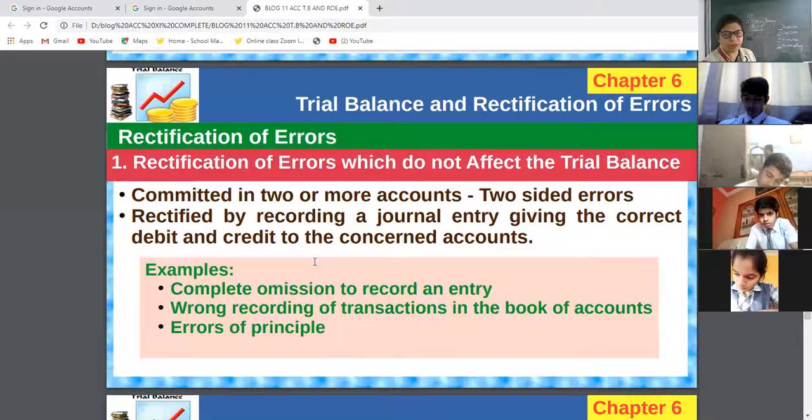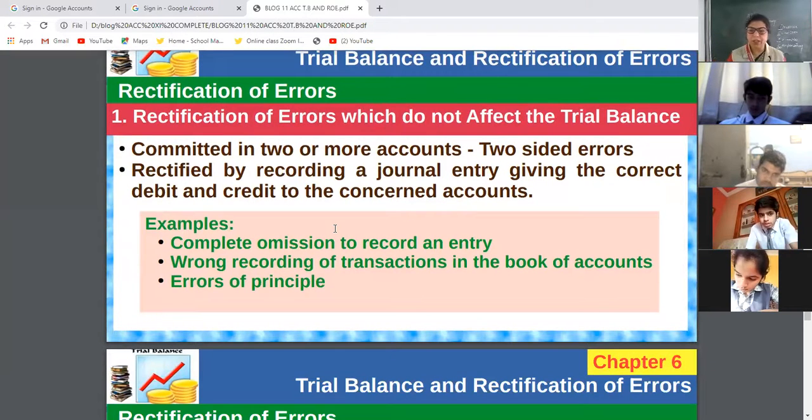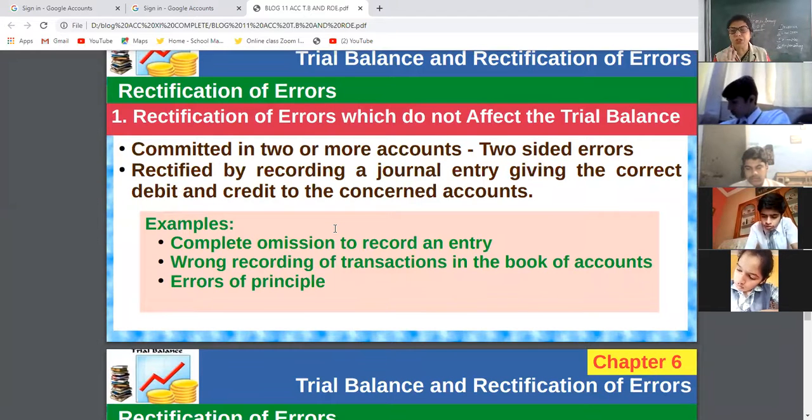Then how to rectify. There are various ways, but first is rectification of errors which do not affect the trial balance. Find out those errors. Just now I told you, errors of compensating do not affect the total of trial balance, because the amount of error will be nullified.